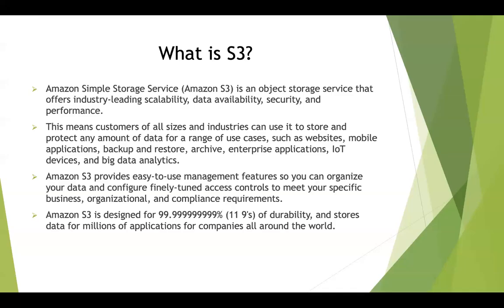CSV is comma separated values. It's very simple, similar to Excel, but CSV files have a lot of data within them, separated by commas. So you can use that data as a source for the machine learning or big data analytics algorithms that you are writing. And Amazon S3 is designed for 11 nines of durability. So they say that when you use S3 and some of its storage classes, which we will see in the subsequent slides, S3 is designed for 11 nines of durability. That means there is a 0.0000 and so on 1% chance of your data being corrupted.